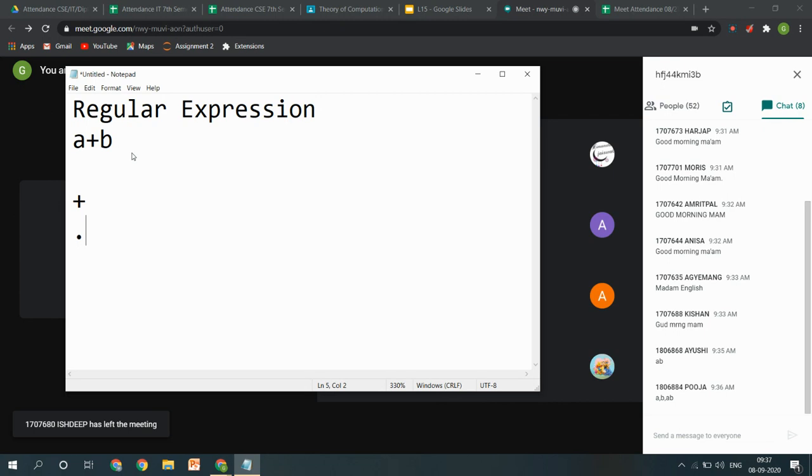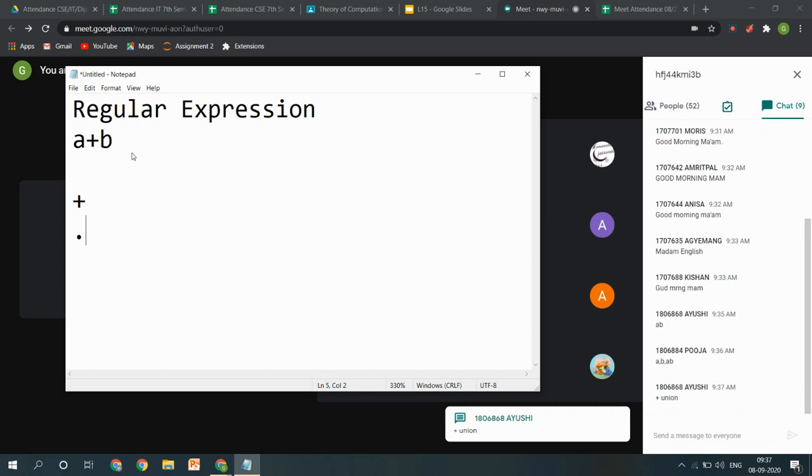One is taken to be the union, and one is taken to be the concatenation. Yes, Ayushi, very correct. Plus is for the union or OR operator. Dot is for concatenation, or the AND operator.